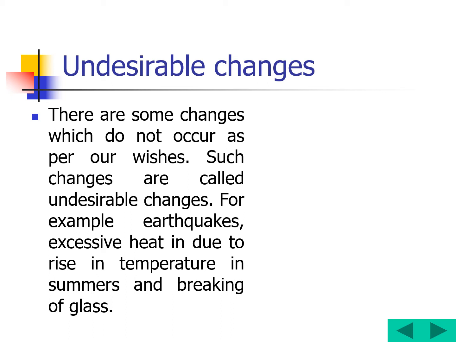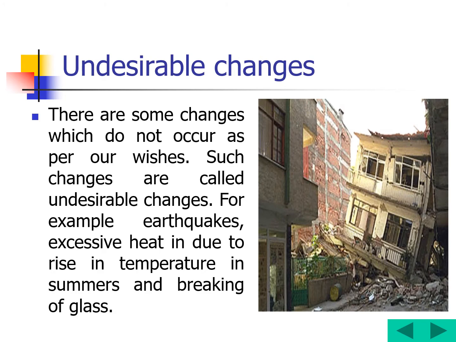We need not do anything to have these changes. Like earthquakes, see, while the earthquake is coming, the buildings collapse, right? Now, let us see the next.